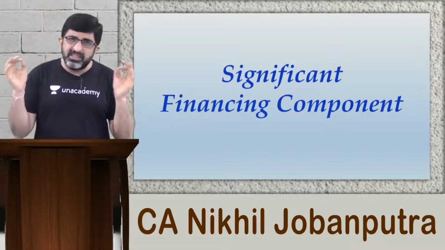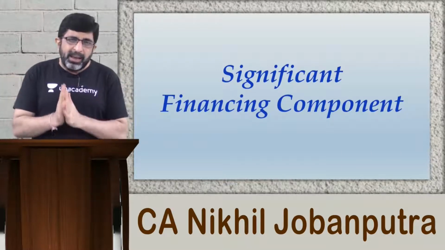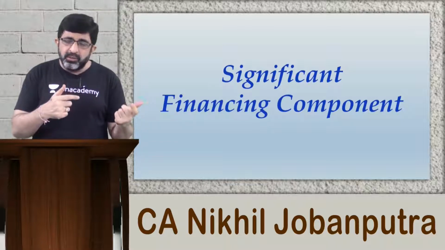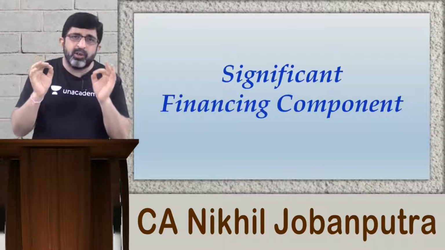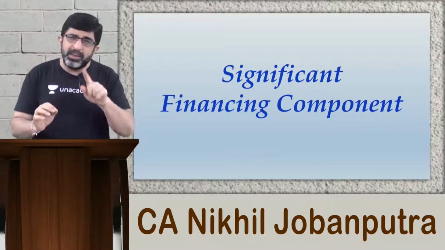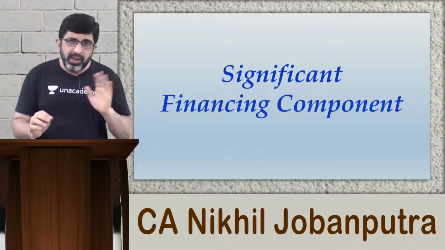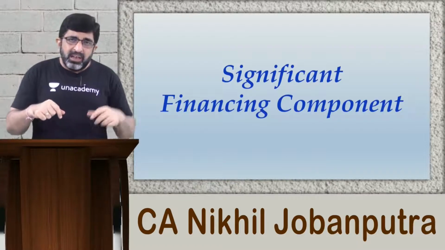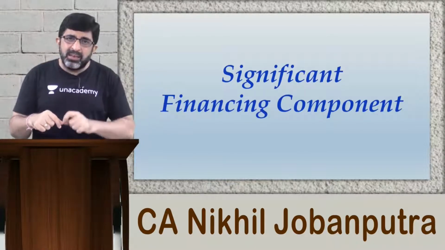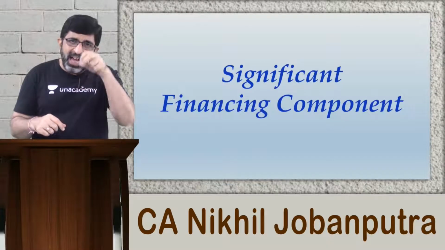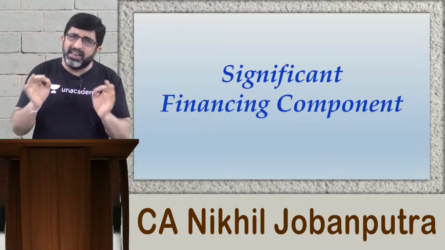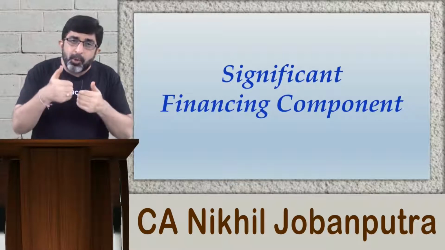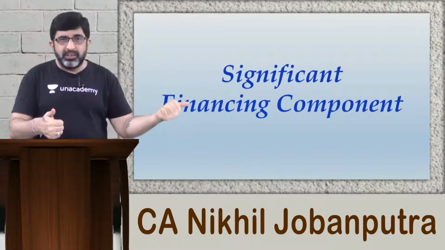Now let us completely revise the scenario the other way, meaning the opposite situation. Imagine that I am selling a product whose cash price would have been rupees 1 lakh 21,000. This time the customer has given me 1 lakh rupees as an advance payment, as a full and final settlement, and the product will be delivered after 2 years.